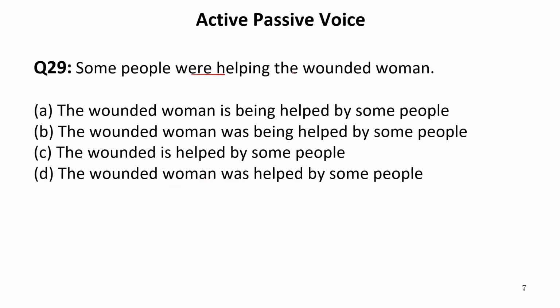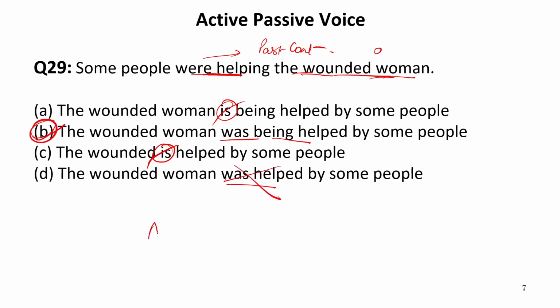Some people were helping the wounded woman. Again, were helping means the sentence is in past continuous tense. Now, were helping the wounded woman. So this object is the wounded woman, which will be the subject in passive voice. Obviously, were helping is a past continuous tense, so we have to look for being in the sentence. Now, is present tense, it cannot be the answer. Now, this is again incorrect. Here it is written was being helped and it is written was helped. We know very well that in past continuous tense, being is necessary. So this D part again is incorrect and B is the correct answer. So our answer is B.